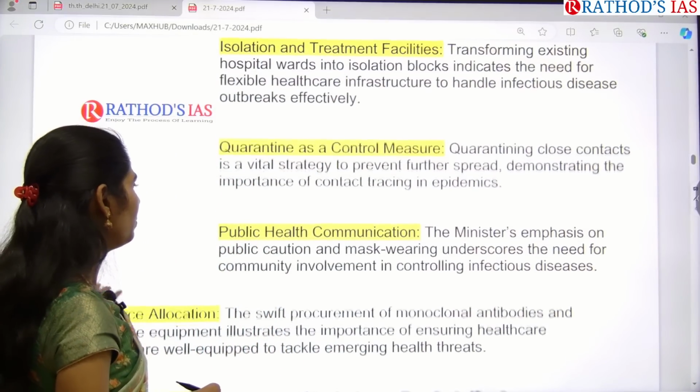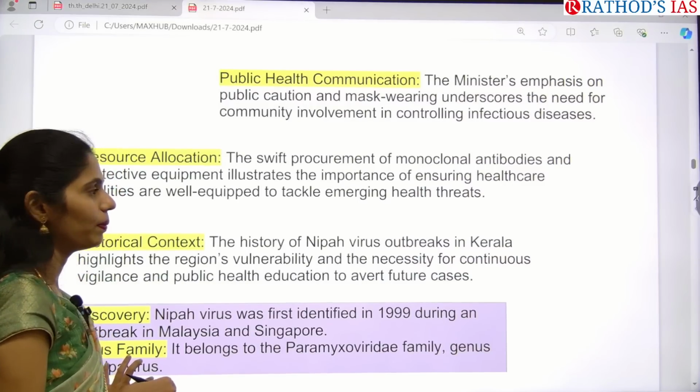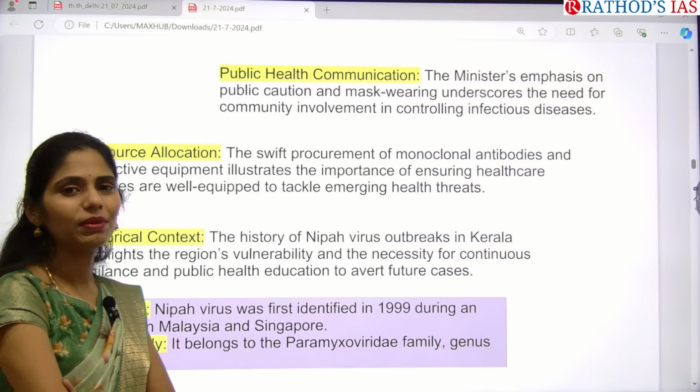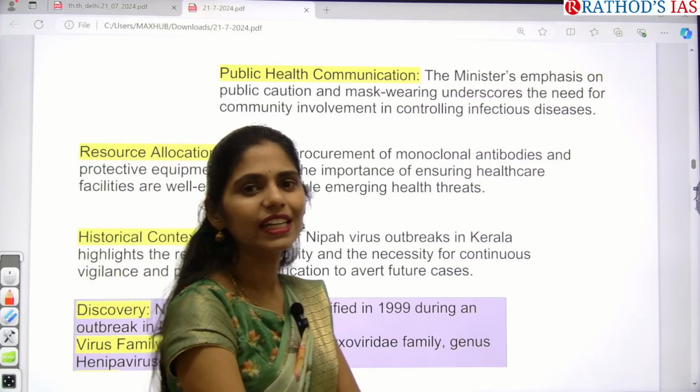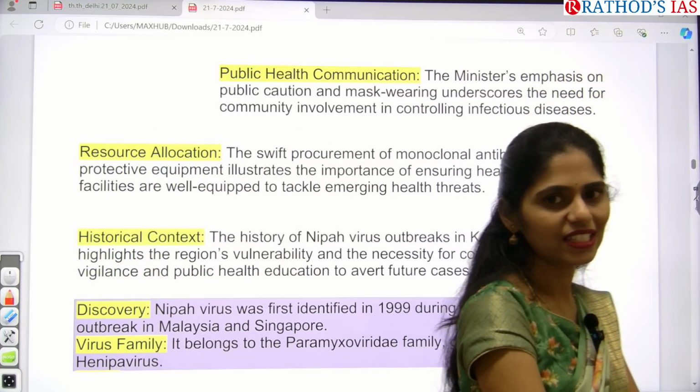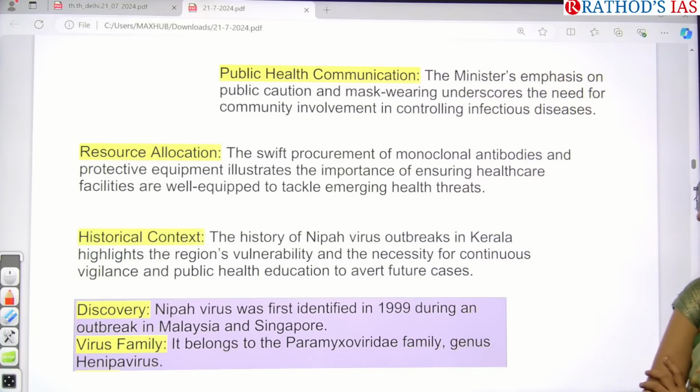And we will also have proper public health communication, so that we can give some awareness, like how to clean their hands, how to use their mask, etc. So that point is also very important.